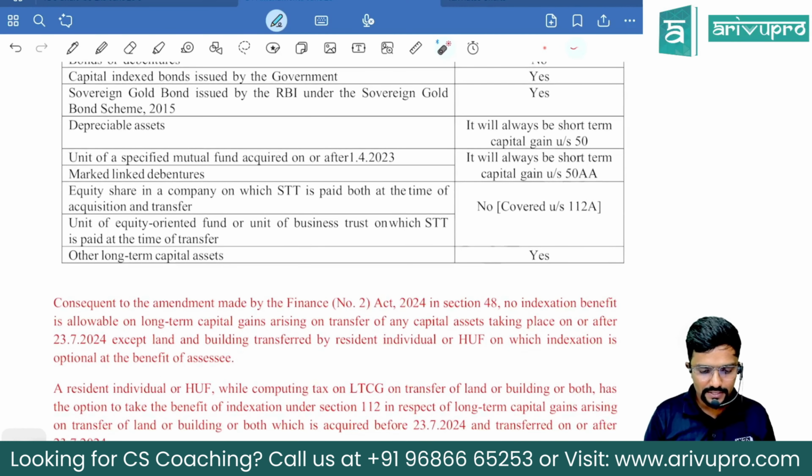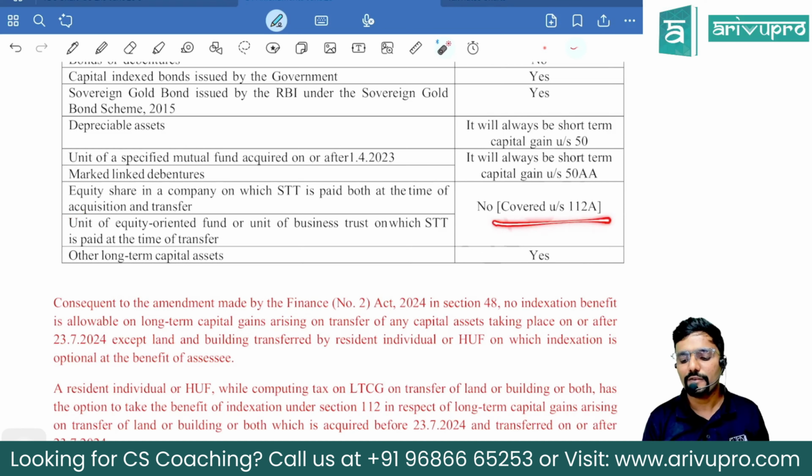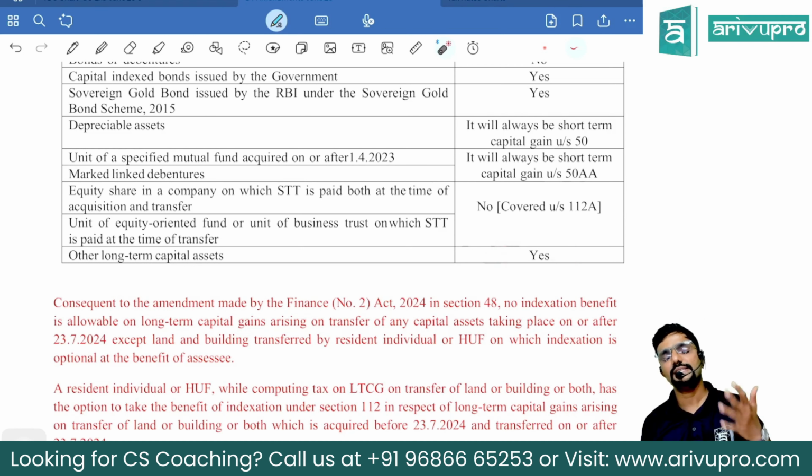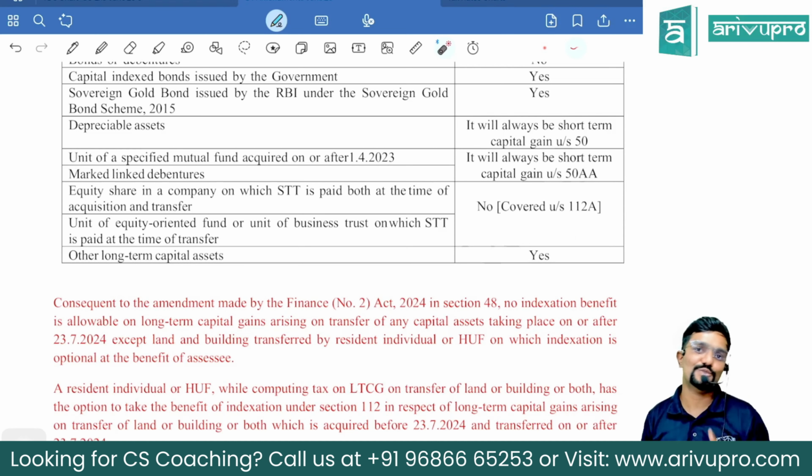Okay. Next, equity share in a company on which STT is paid both at the time of acquisition and transfer. Unit of equity-oriented fund or unit of business trust on which STT is paid at the time of transfer. Both are covered under 112A. For 112A, asset is long-term, gain is long-term, but no indexation, guys. Then any other long-term capital assets like land, building, gold and all, yes, indexation is available. Only if it is sold before 23rd July.